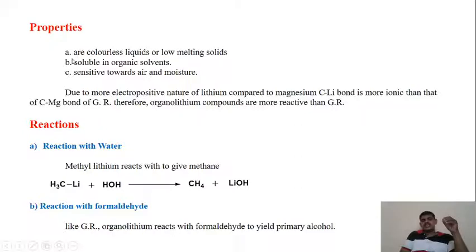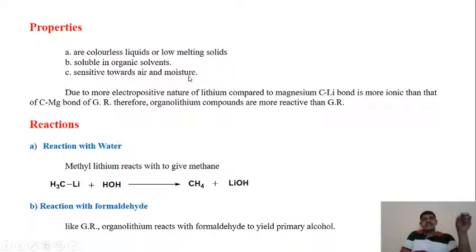So these are the three properties of the organometallic compound, out of which the first is that they are colorless liquids or low melting solids. These organolithium compounds are colorless liquids, or solids of low melting point. They are soluble in organic solvents, and these compounds are very sensitive towards air and moisture.